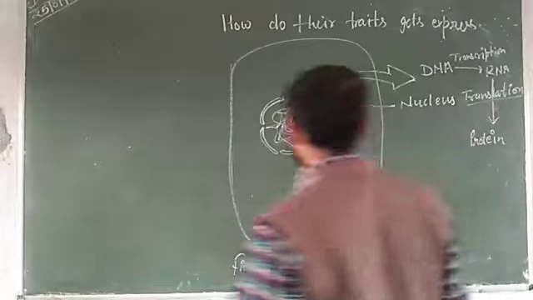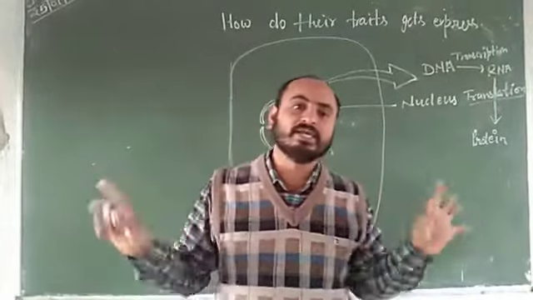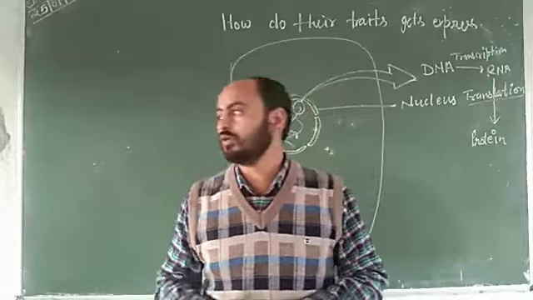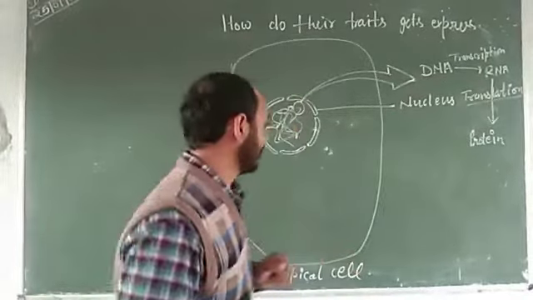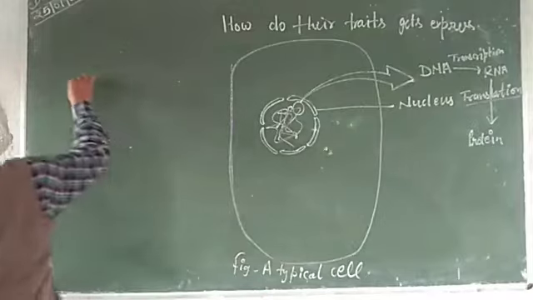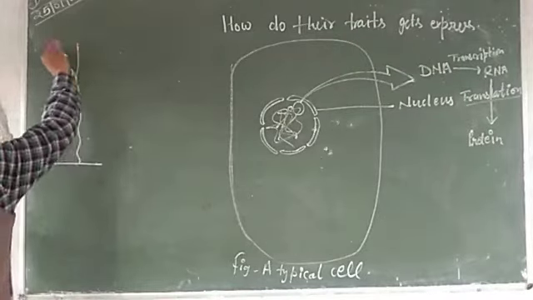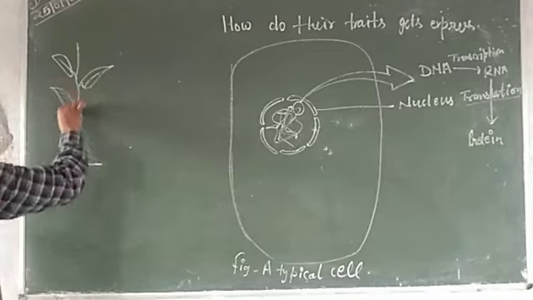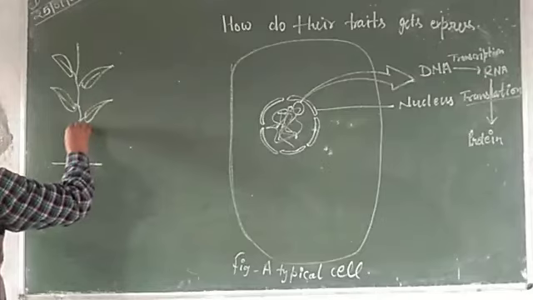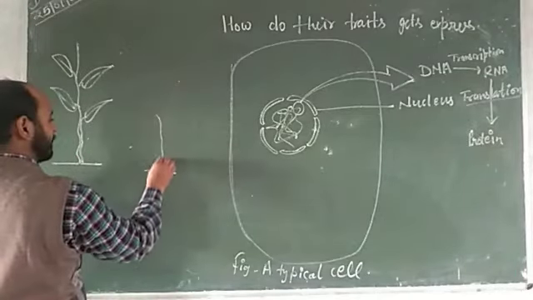And you know that proteins control every character. Take the NCERT example: there are two plants. One plant's height is longer and another plant's height is shorter.